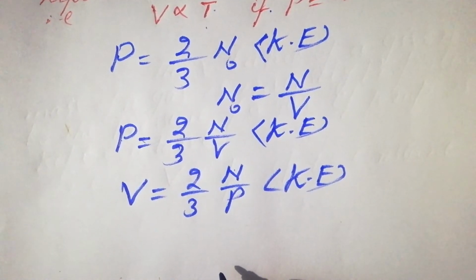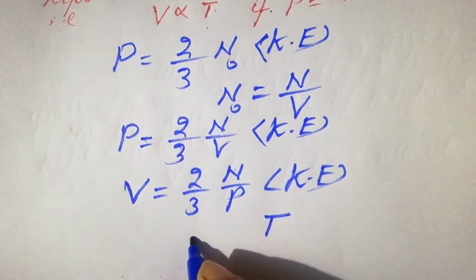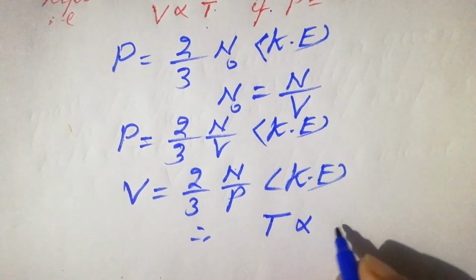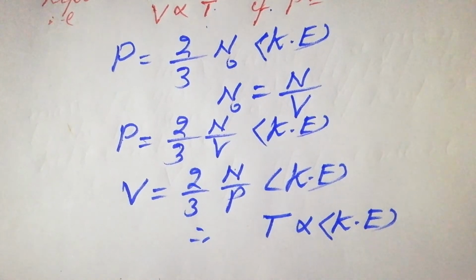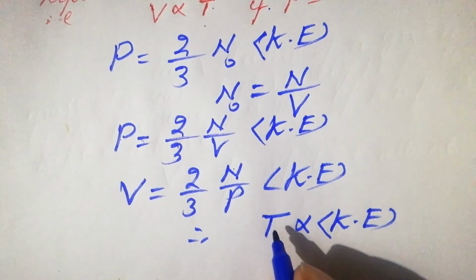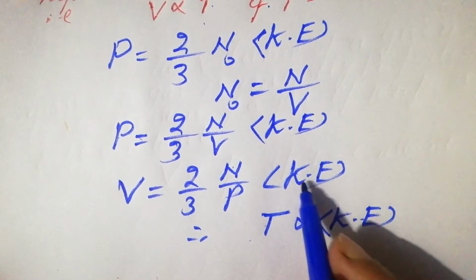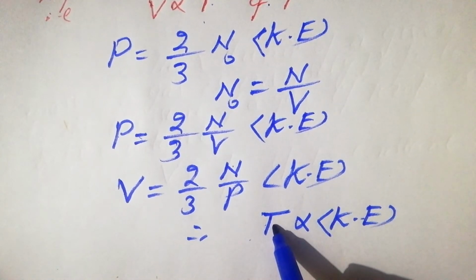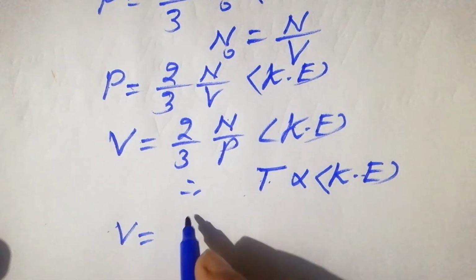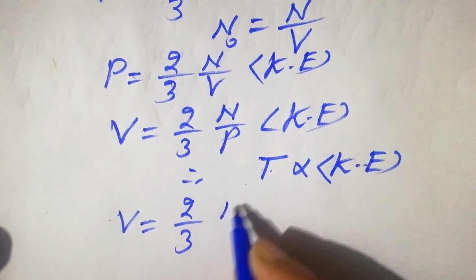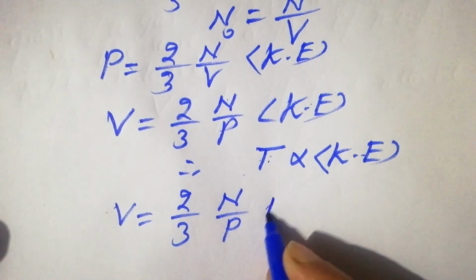In the previous video, we proved this relation: absolute temperature is directly proportional to average translational kinetic energy. So T is proportional to the average translational kinetic energy. In mathematics, if two things are directly proportional, you can replace them. So kinetic energy is replaced by T, and we get this relation: the above equation becomes V is equal to 2 over 3 N over P times T.